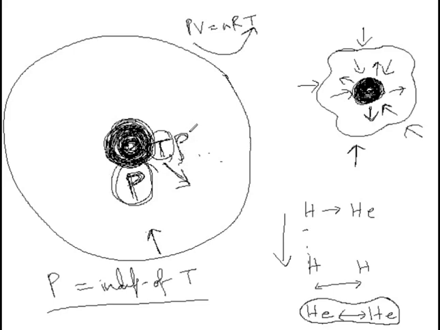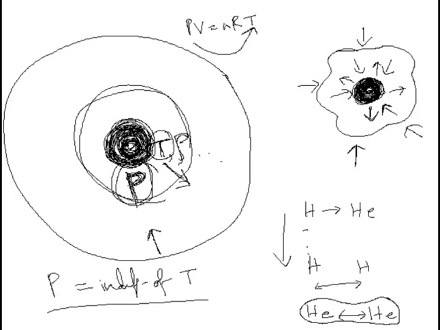The entire core and all the surrounding regions will start expanding. So a lot of very different types of phenomena could happen as a result of the changing nature of pressure dependence on temperature and density.